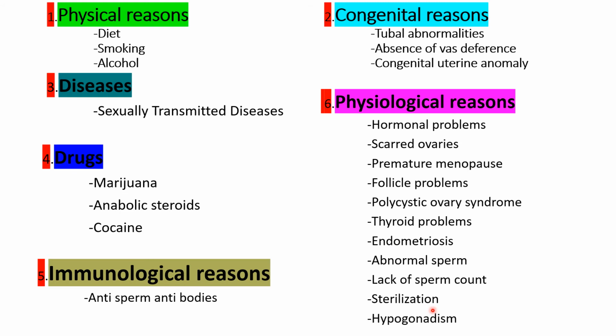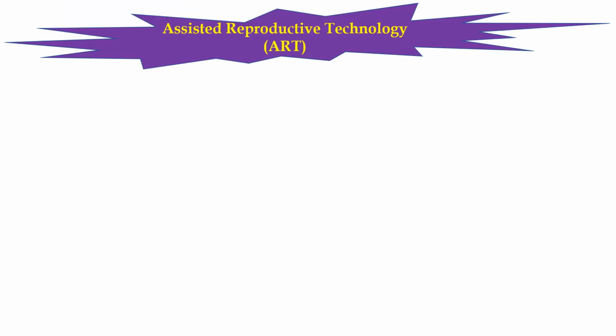Another reason is hypogonadism. What is hypogonadism? The low androgen levels, low testosterone levels in the blood, are called hypogonadism. Hypogonadism diminishes the levels of sex hormones. When sex hormones are not in the right quantity, the infertility problem automatically occurs. It is about the reasons of infertility.